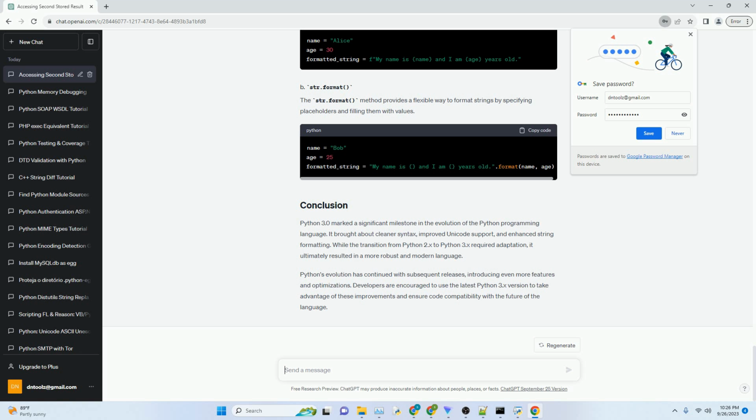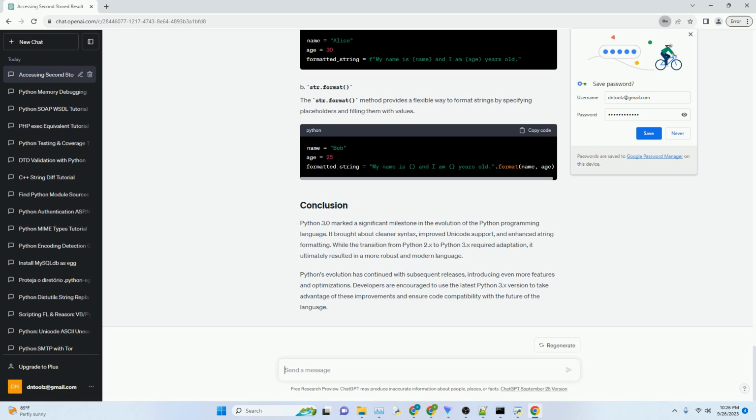Python 3.0 made significant improvements in Unicode handling. All strings in Python 3 are Unicode by default, which simplifies working with non-ASCII characters and different character encodings. Python 3.0 introduced several syntax changes to enhance code clarity and consistency. As mentioned earlier, the print statement was removed. This change aligns with Python's philosophy of having a single, clear way to perform an action.